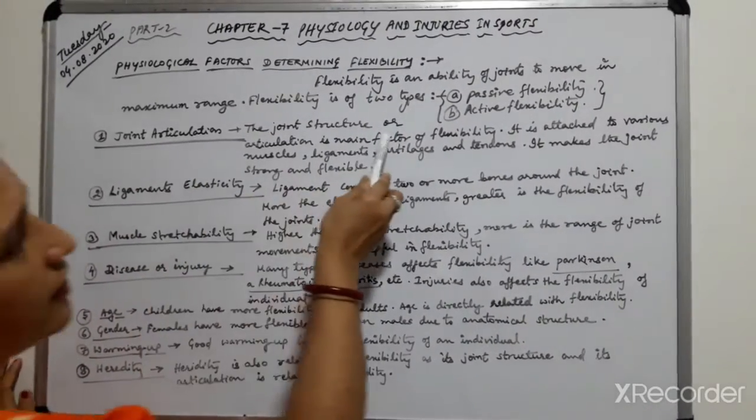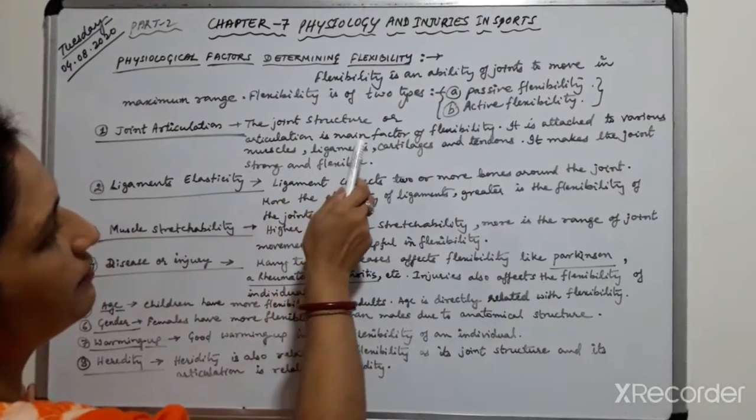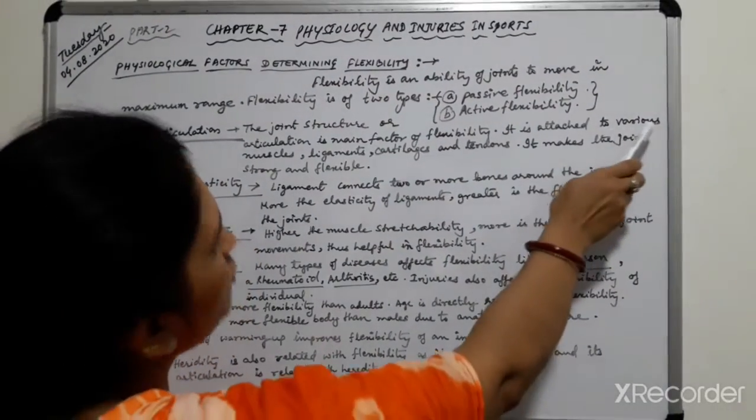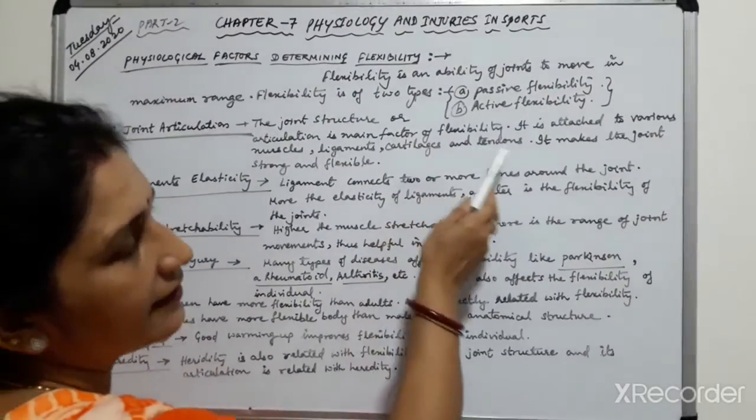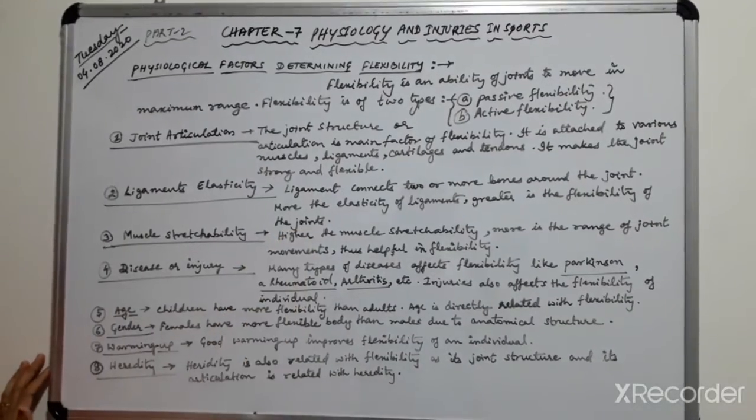The joint structure or articulation is the main factor of flexibility. It is attached to various muscles, ligaments, cartilages and tendons. It makes the joint strong and flexible.